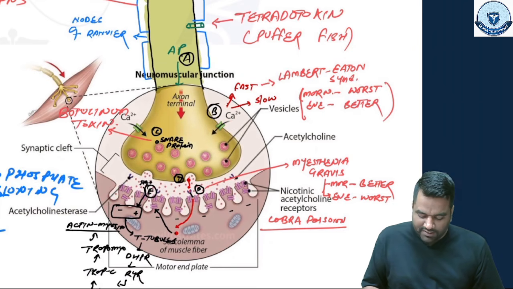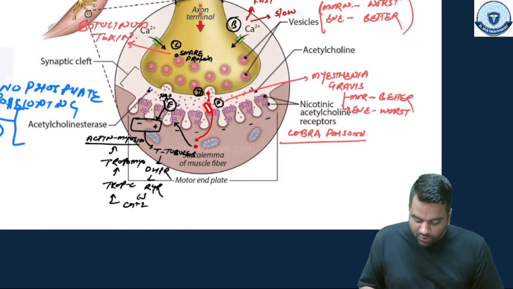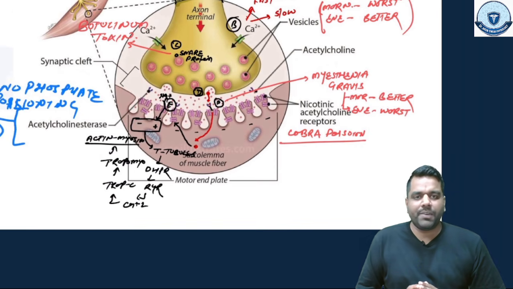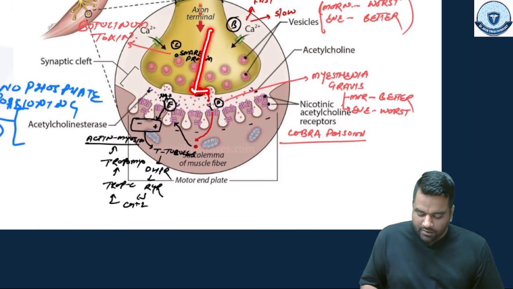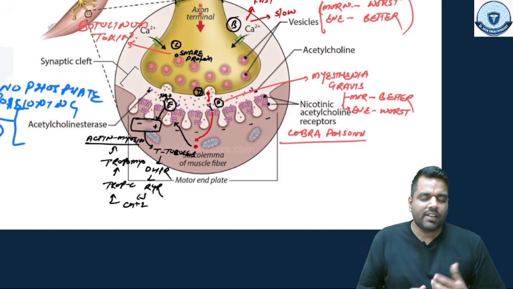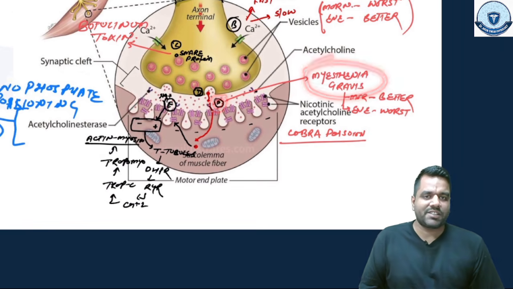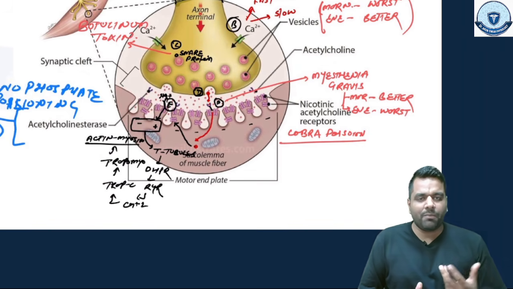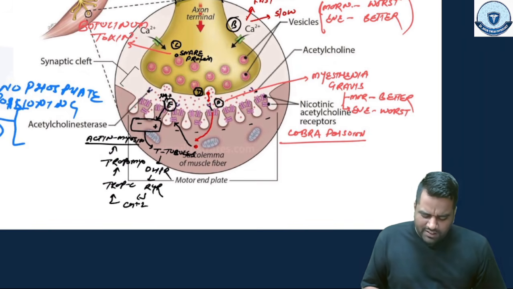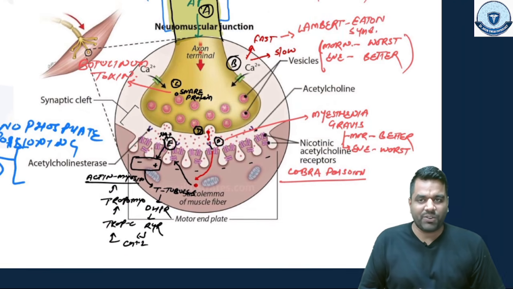और Lambert-Eaton में मैंने बताया था morning is worst, evening is better. Guys, यहाँ पे था acetylcholine का receptor. If this receptor is damaged due to an autoantibody reaction, now what could happen? This neurotransmitter cannot bind with this receptor and function cannot be initiated. And this condition, when the receptor is damaged, we call myasthenia gravis. And you can rule out myasthenia gravis from Lambert-Eaton with one condition: in myasthenia gravis, morning will be better and evening will be worse. So this is the vice versa condition of Lambert-Eaton syndrome, right?